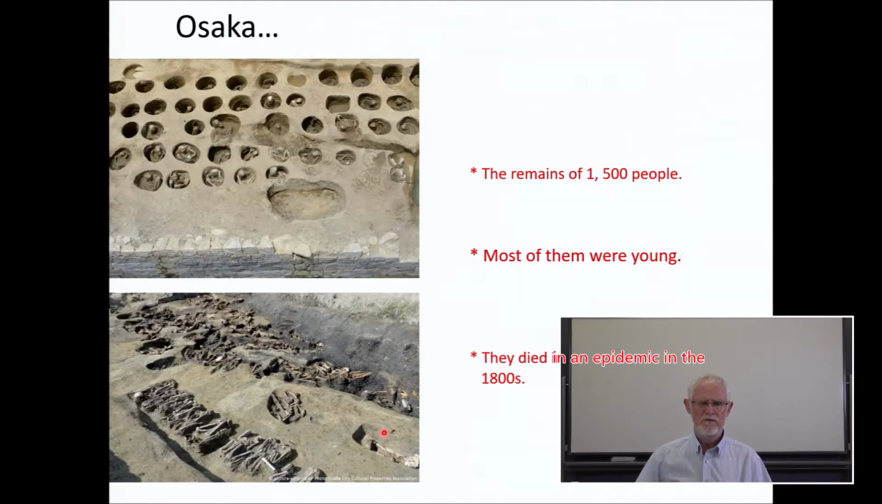We have an example from quite recent news in Osaka. Quite recently they found these remains of 1,500 people. Most of them were young, and they died in an epidemic in the 1800s. So we can see all over the world pandemics caused great number of deaths.